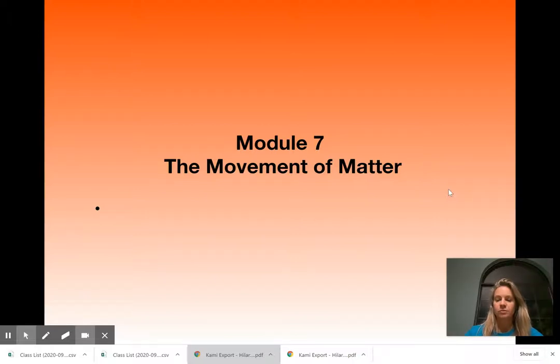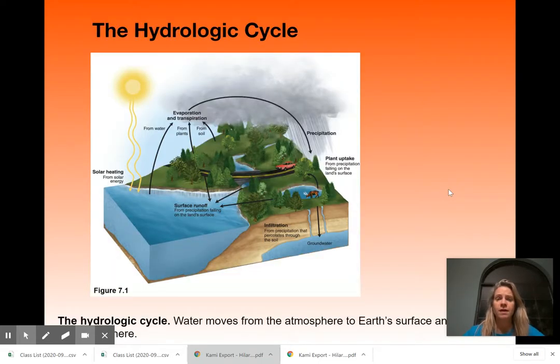All right, so this is Module 7, the movement of matter. In this module, we talk about a bunch of different cycles, which will be brought up throughout the year. All the cycles are really important to remember. These are just things that you probably need to memorize. So the first one is the hydrologic cycle.